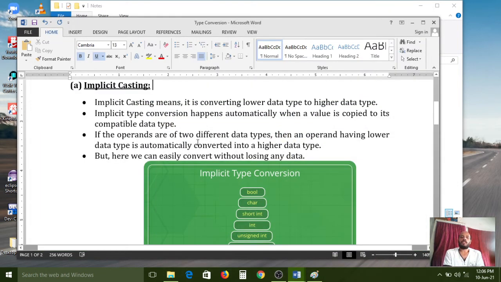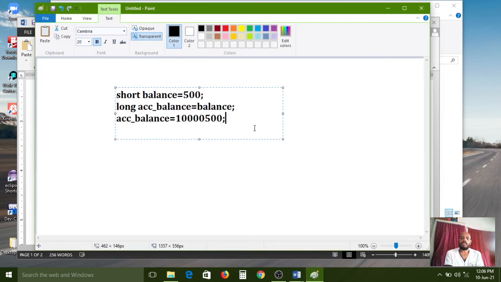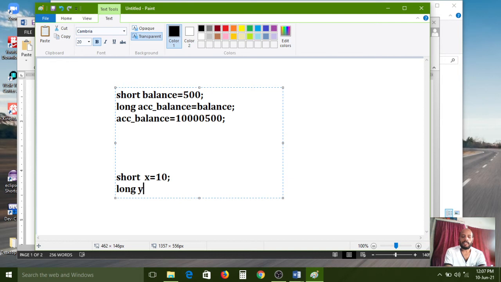So if the operands are two different data types, then an operand having lower data type is automatically converted into higher data type. Carefully observe here. For example, short x equal to 10 and long y equal to x.